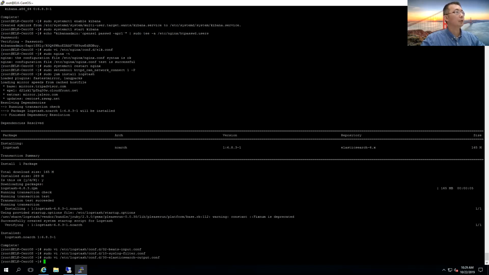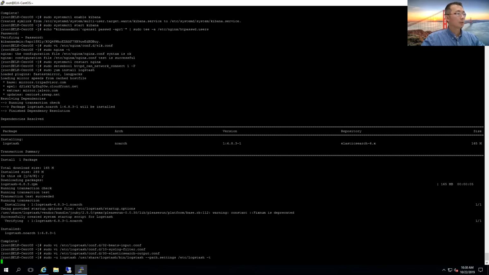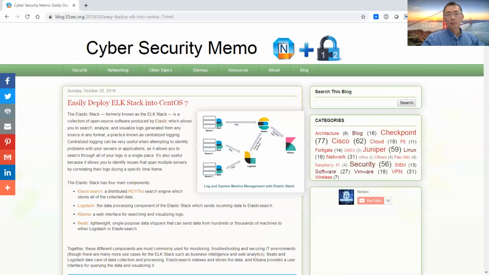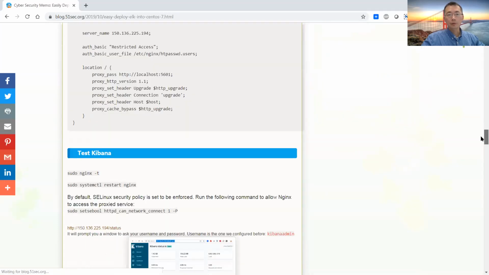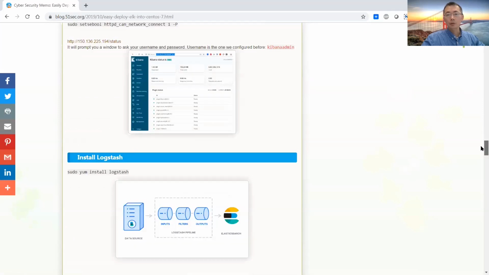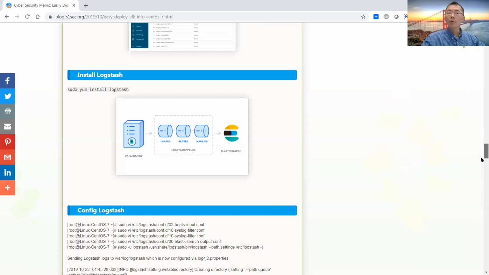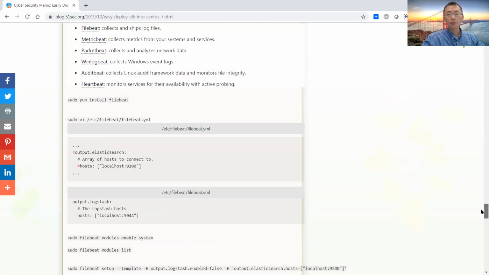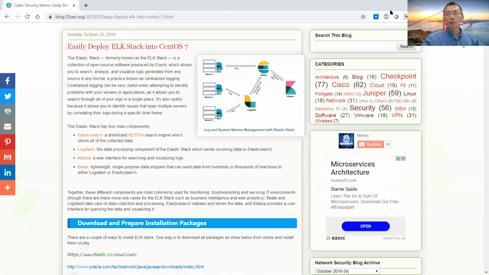That's exactly what I need. So the next step is testing the configurations. All the steps are put in my blog here. I'm still changing the steps, making them more organized and easier to follow, and adding some screenshots and descriptions there.